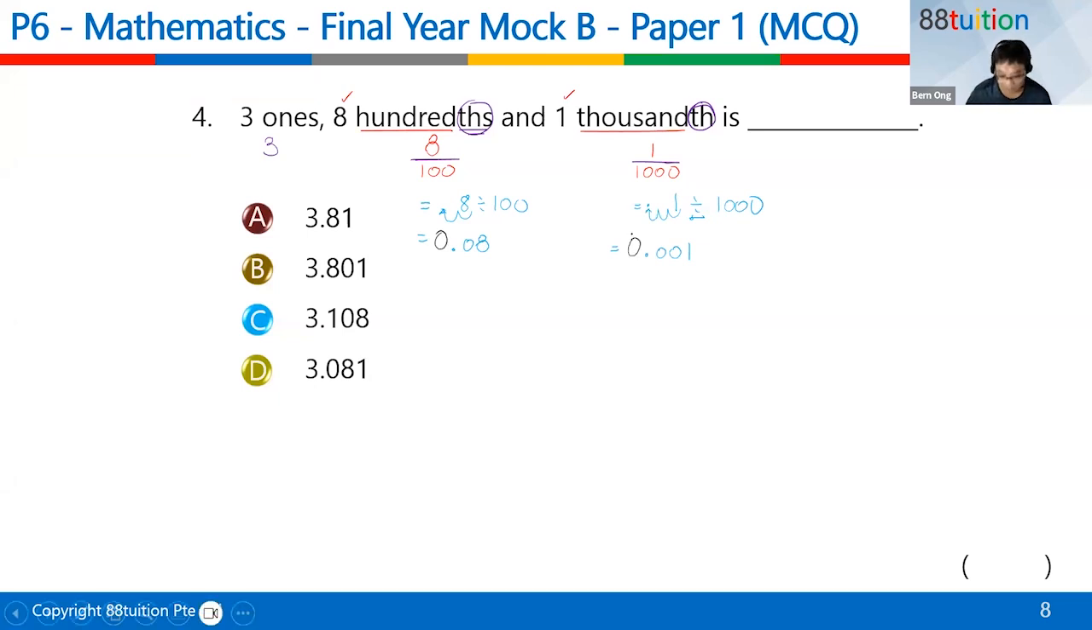Last time I had some students from Russia and so on. They only presented their answer as .08 like that. It's understood, but in the Singapore context, we have to write the 0 in front, 0.08.